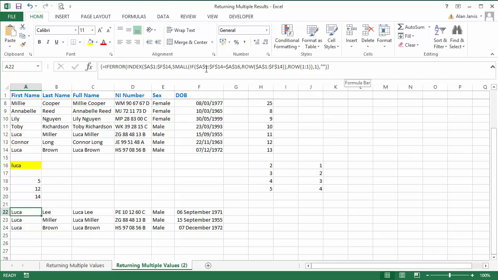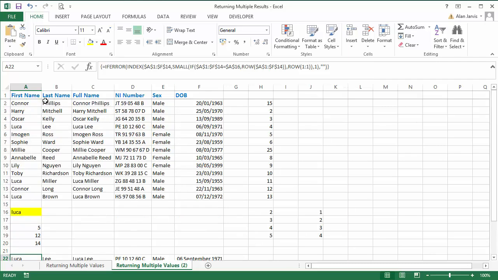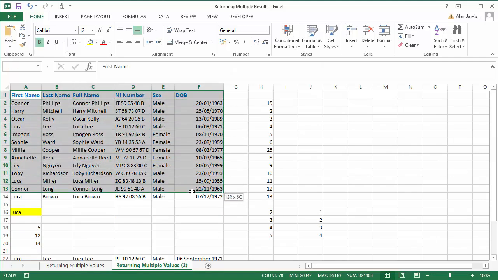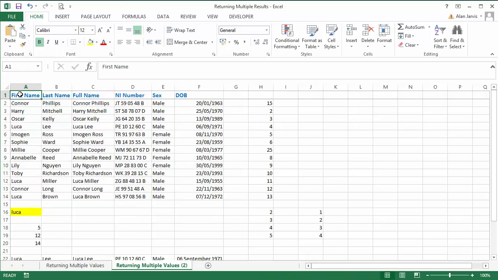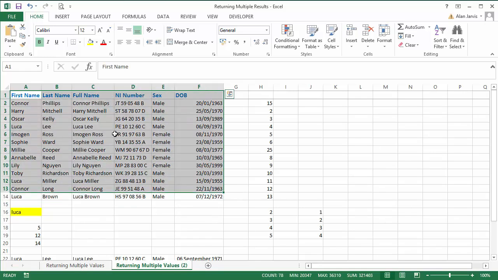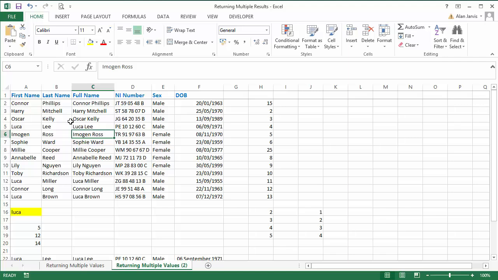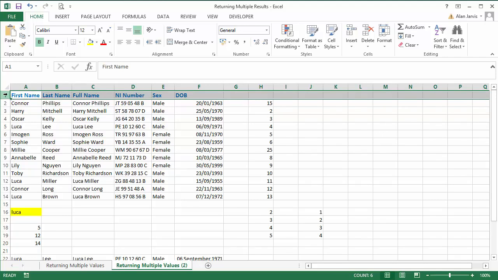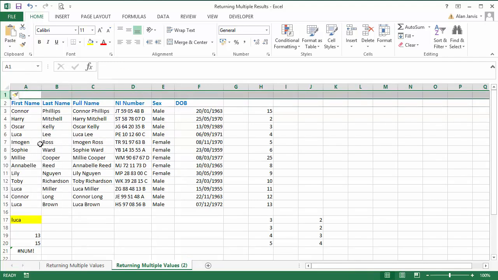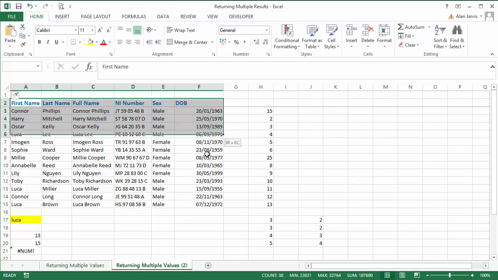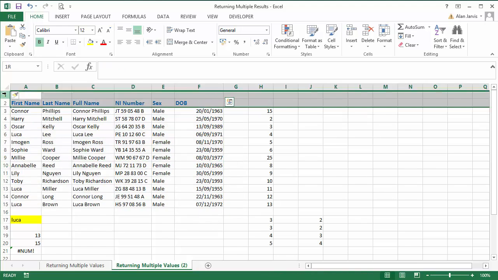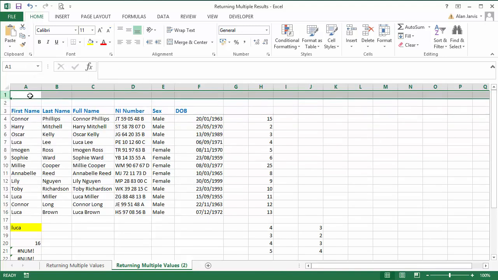Now the next thing they do, what we've actually done with our data is we've started the data up in cell A1. So we've got no headings, no titles in our spreadsheet. We've literally just started the data bump straight at A1 and gone all the way down. So when someone looks at this, if they're aesthetic, they may look at this and say, do you know what, I wish I had a title in there. So they will insert a blank line and they will start their data at line 2, or maybe they'll insert 2 lines, and they'll have a title in there, just as we have in previous lectures.